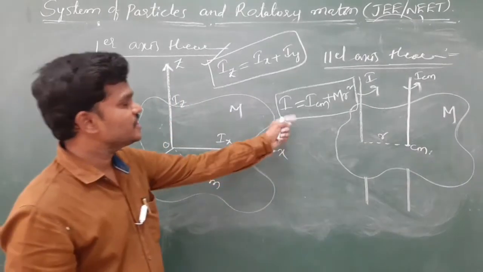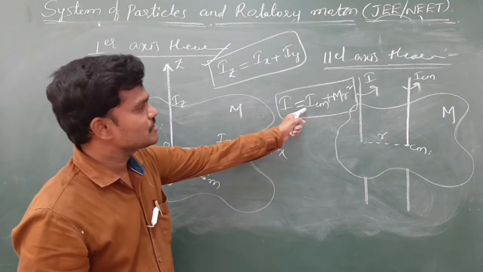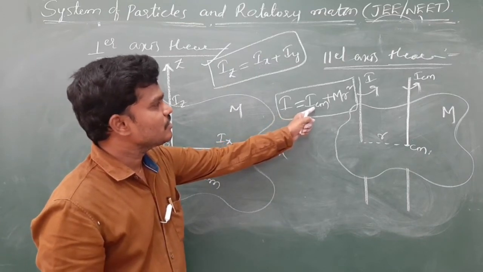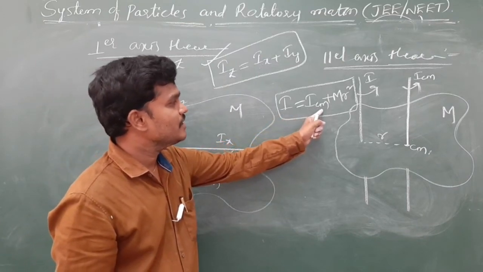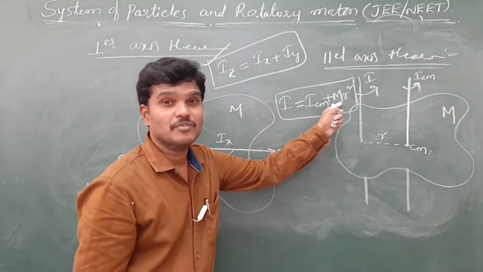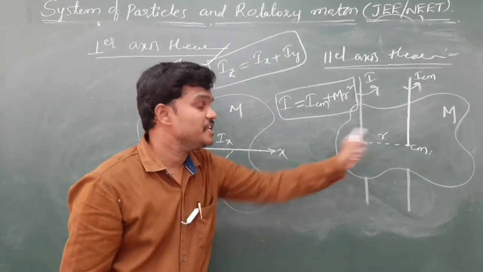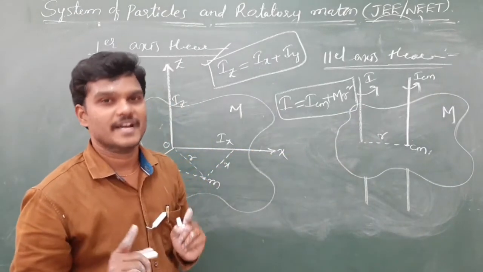So, moment of inertia of a plane lamina about any axis equals the sum of the moment of inertia about the parallel axis through the center of mass and the product of the mass of the lamina and the square of the distance between the two parallel axes.